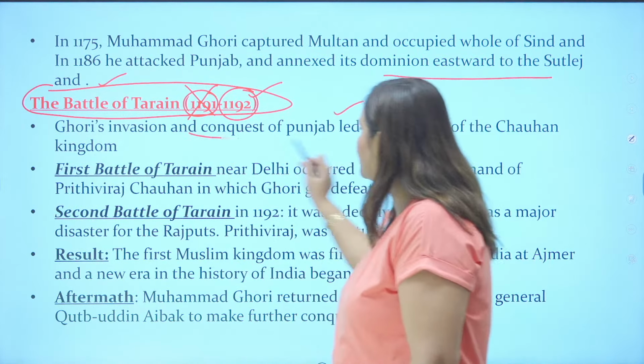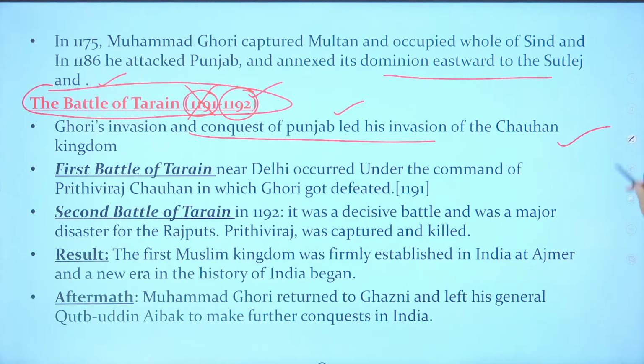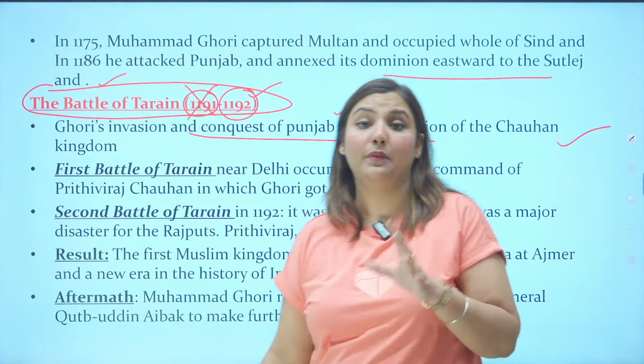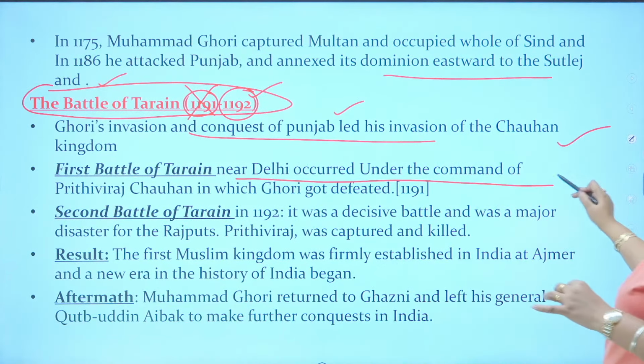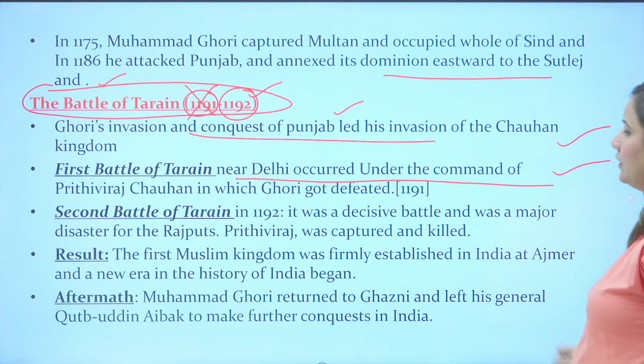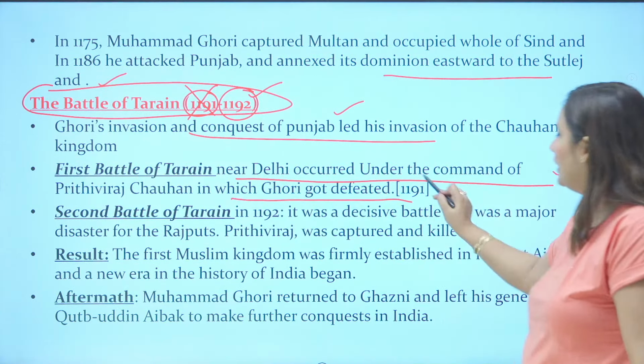Ghori's invasion and conquest of Punjab led to his invasion of the Chauhan kingdom, and the first battle of Tarain happened. Very important. Look at this line. Near Delhi, it occurred under the command of Prithviraj Chauhan, in which Ghori got defeated in 1191.